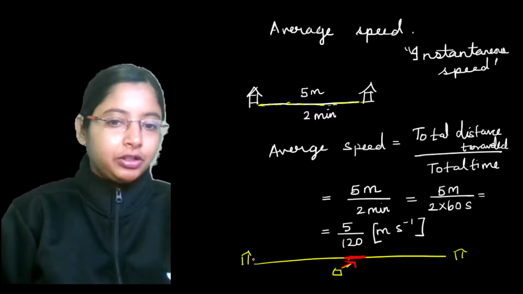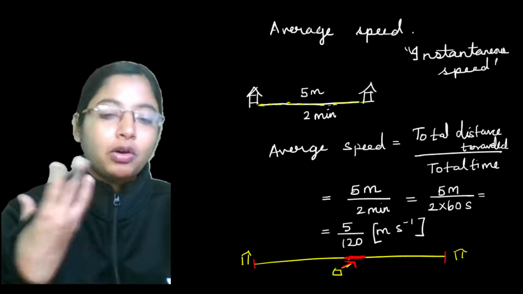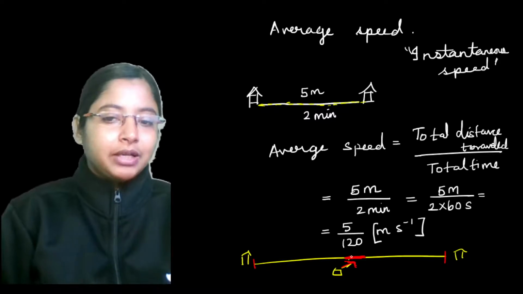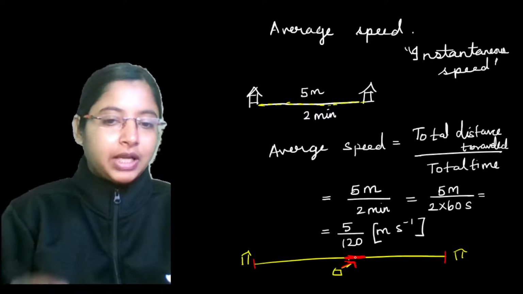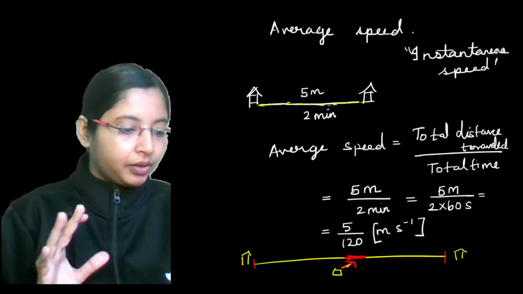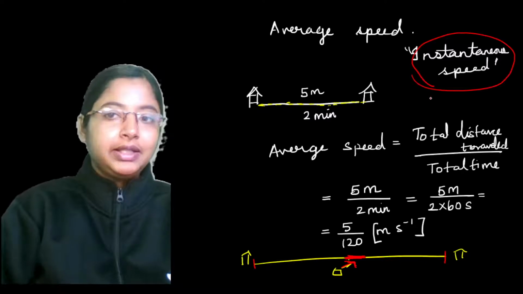It is not talking about the average speed, the variable speed or the uniform speed. All it is talking about is the speed at that point. The speedometer in your car always indicates instantaneous speed.